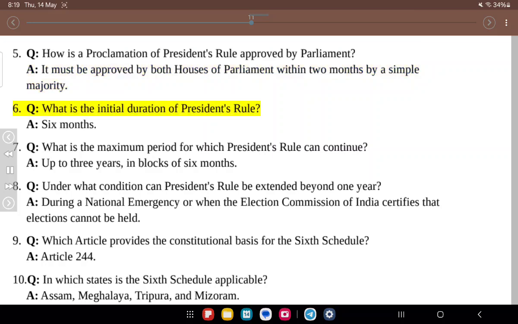6. Q. What is the initial duration of President's rule? A. 6 months. 7. Q. What is the maximum period for which President's rule can continue? A. Up to 3 years, in blocks of 6 months. 8. Q. Under what condition can President's rule be extended beyond 1 year? A. During a national emergency or when the Election Commission of India certifies that elections cannot be held.